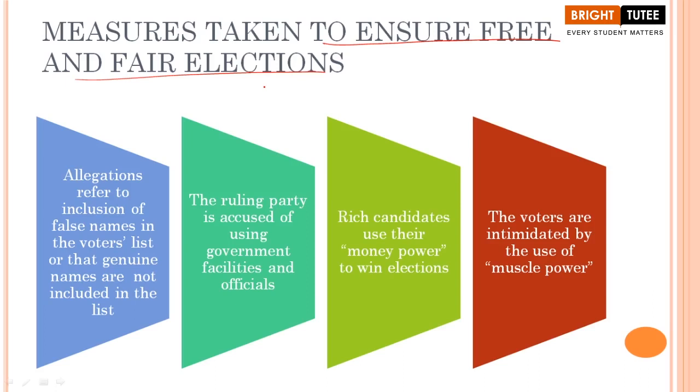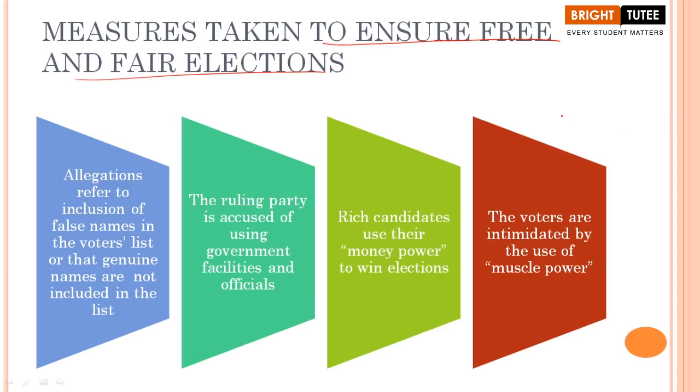Now here, the most important point. When we are talking about a democratic government, when we are talking about elections, you must have heard this point that there should be free and fair elections. Now, what do we understand by this term, ensuring free and fair elections? So students, in this topic, we are going to understand the measures taken to ensure free and fair elections. But here we will learn in two parts.